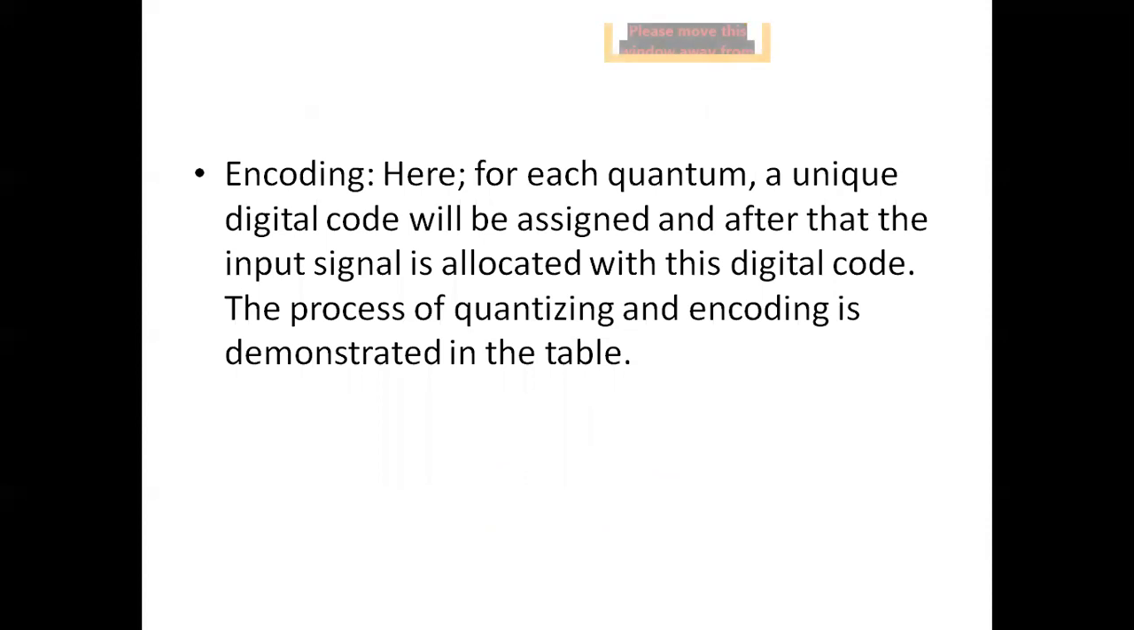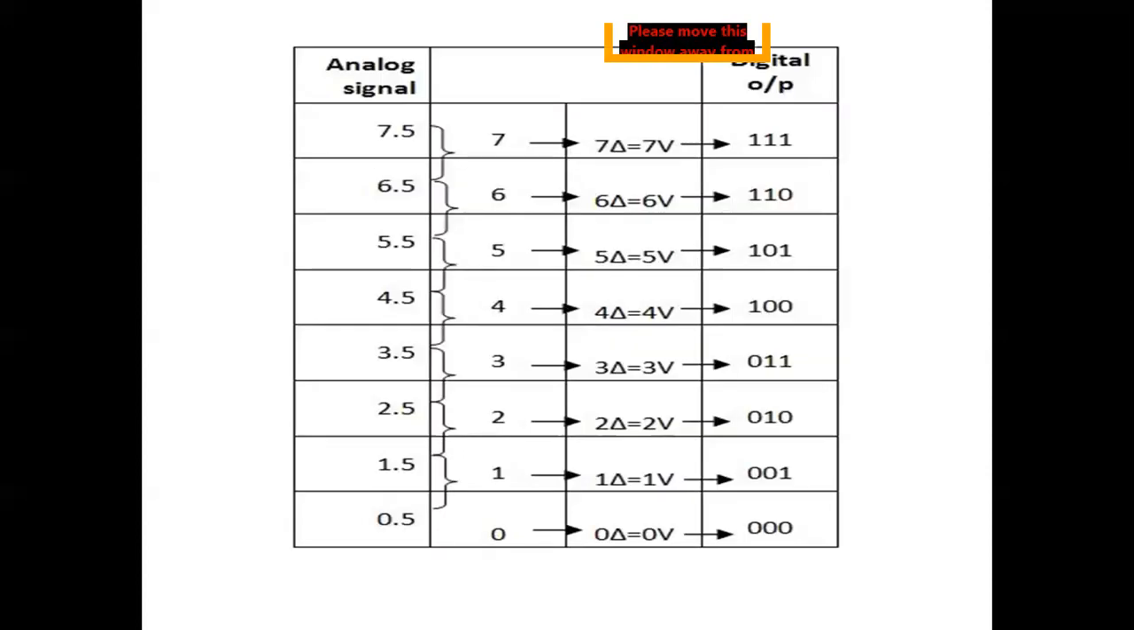Once again repeating, encoding: for each quantum a unique digital code will be assigned, and after that the input signal is allocated with the digital code. The process of quantizing and encoding is demonstrated here. We are getting here all the digital outputs and the signal input, that is analog input.